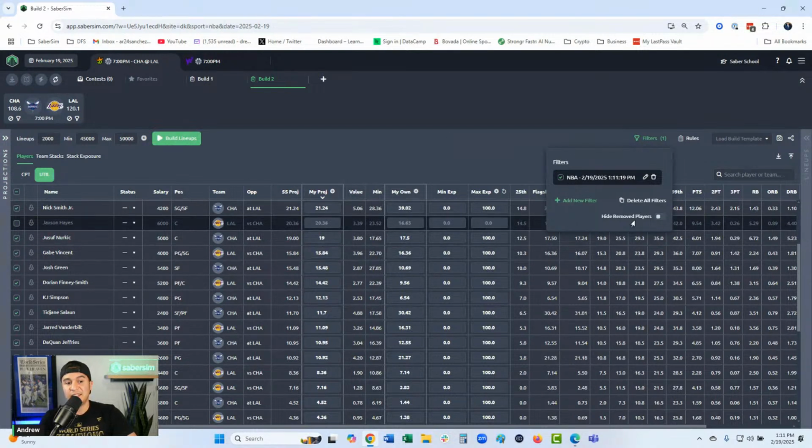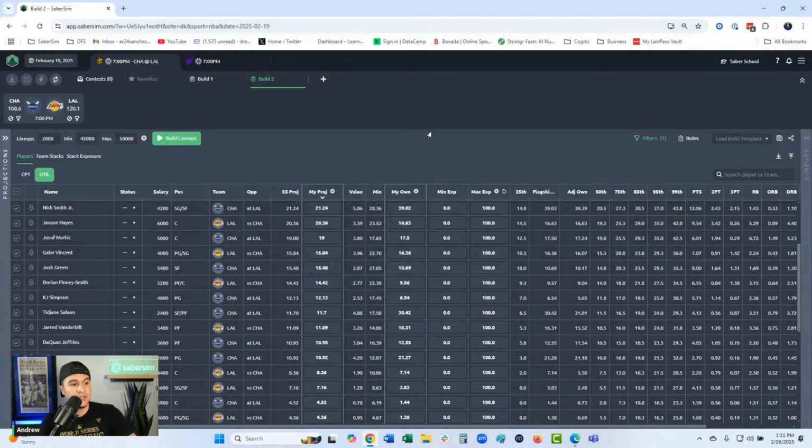So this doesn't just work for filters. It is hiding all players that you have removed from your player pool. Okay, so just a small note there.